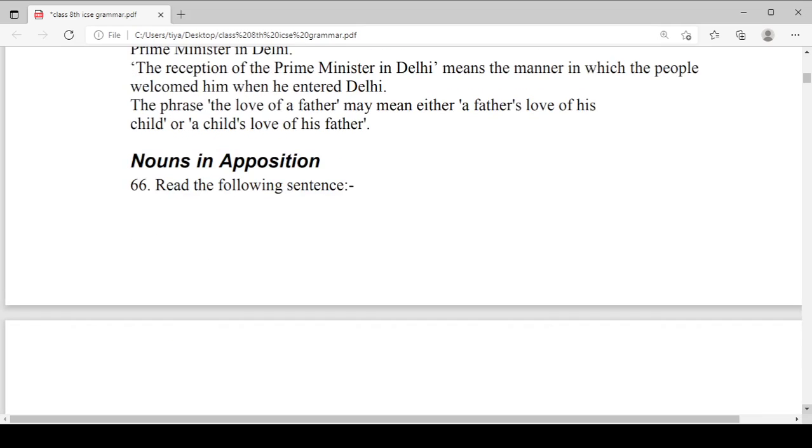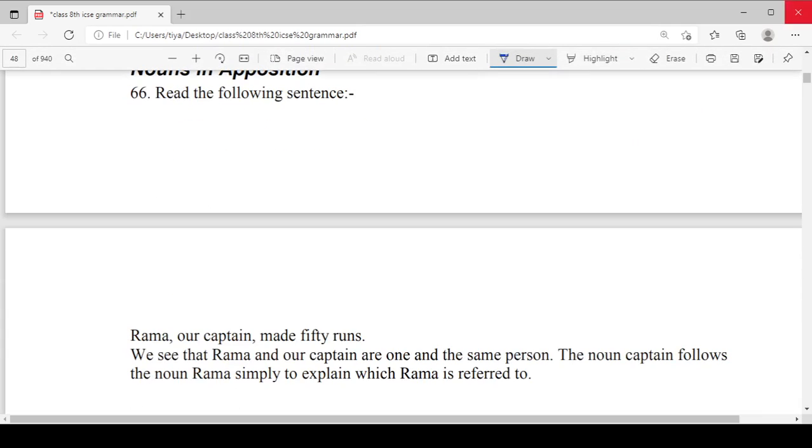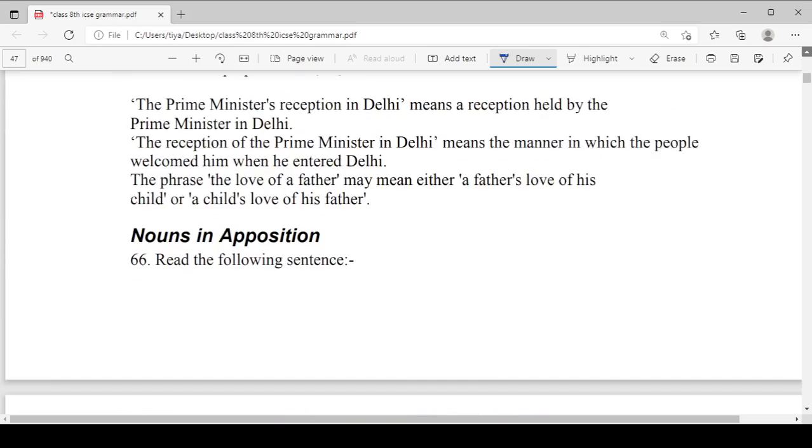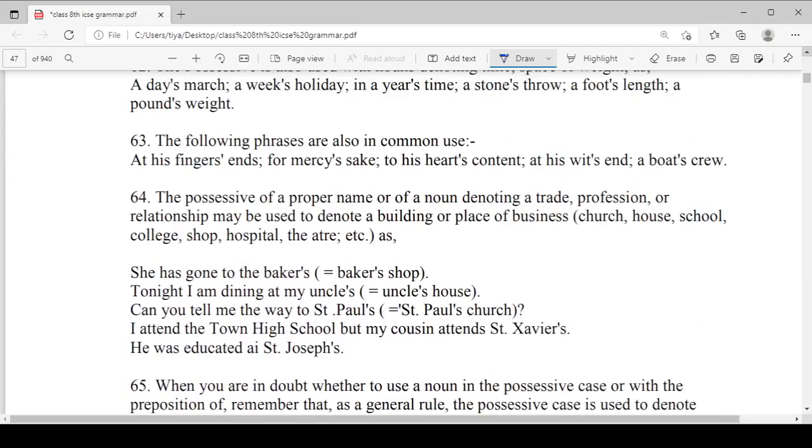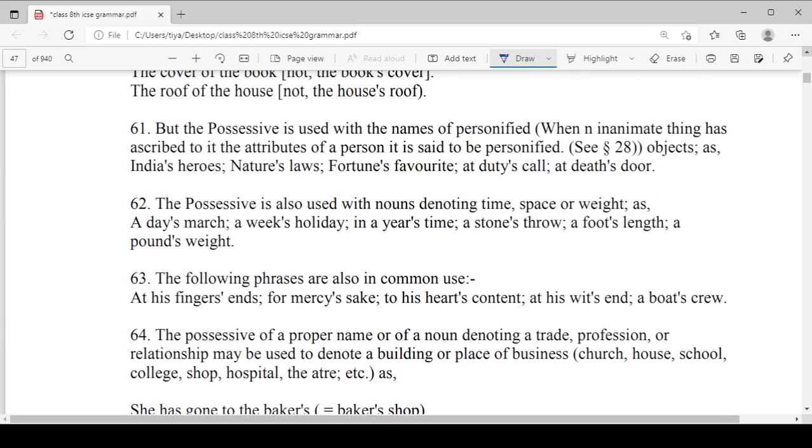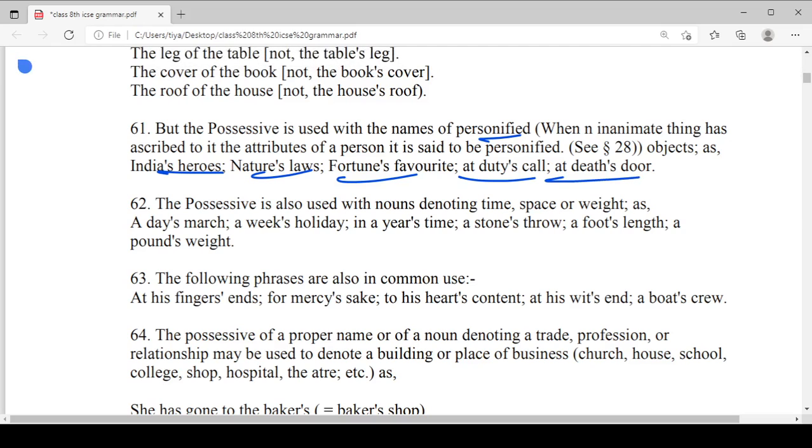Okay, just to look at this. After that, noun in apposition will start. So just to have a look at these rules also. The possessive is used with the names of the personified, when an inanimate thing has ascribed to it attributes of a person and it is to be personified, as in India's heroes, nature's laws, fortune's favorite, at duty's call, at death's door. All these examples are showing possession in the personified cases.